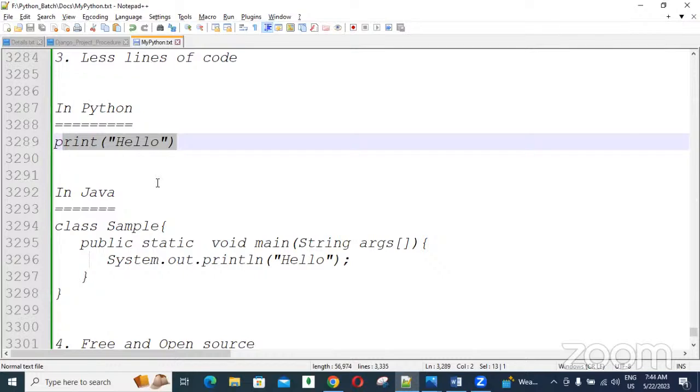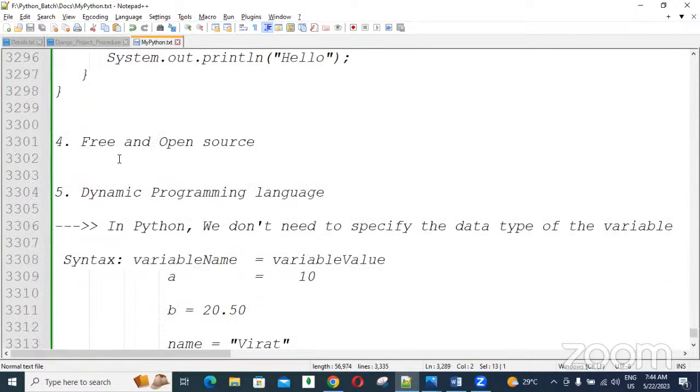Got it? And Python is free and open source, guys. Free and open source means anybody can download and install it freely. No need to pay any company. Python is maintained by the Python Software Foundation, which I said is one company, and we need not pay money to that company. Freely we can download and install it.